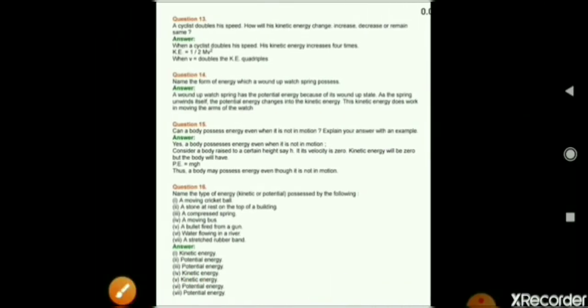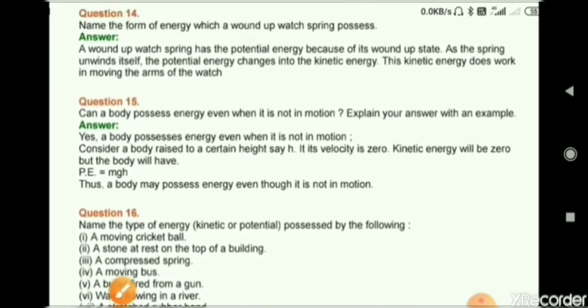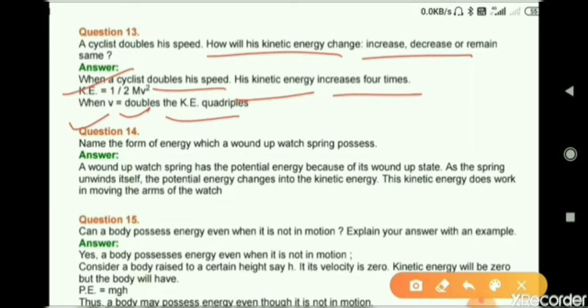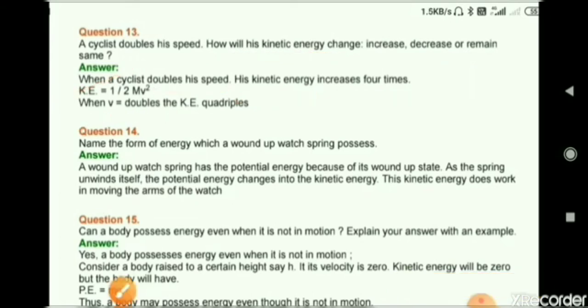Now next question number 13. A cyclist doubles his speed. How will his kinetic energy change, increase, decrease, or remain same? When a cyclist doubles his speed, his kinetic energy increases 4 times. As K.E. is equal to half mv square. Now when v doubles, the kinetic energy quadruples, means 4 times.